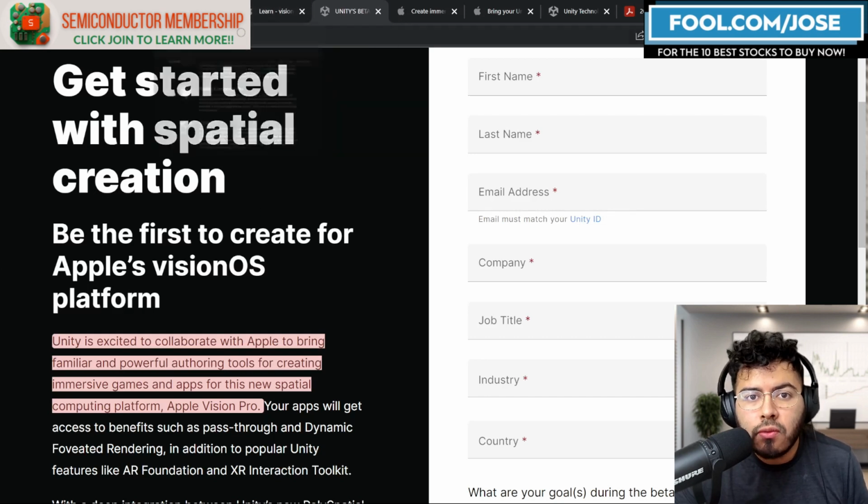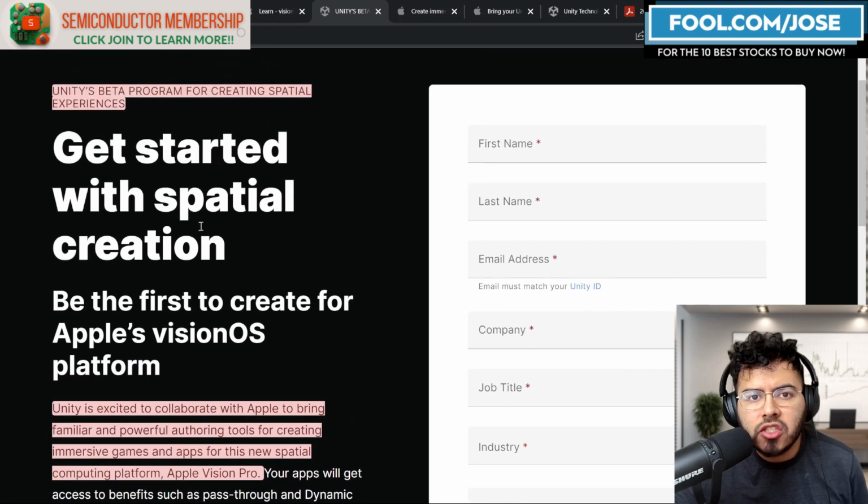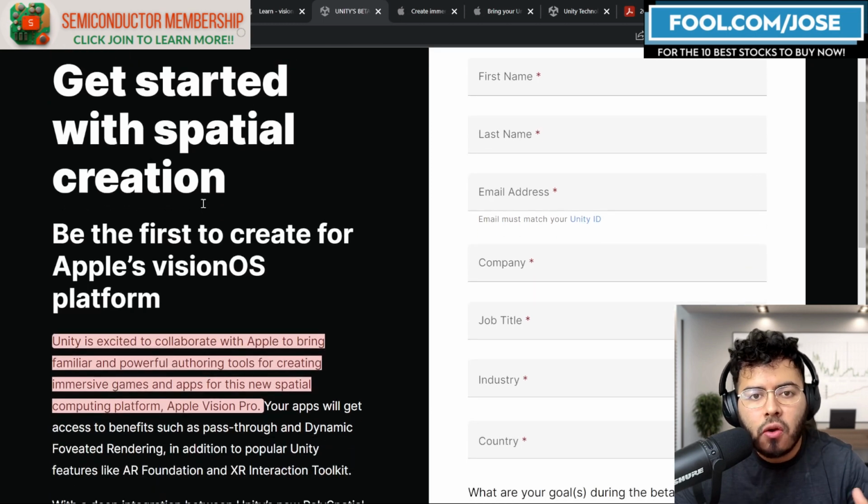So I think this is a great way for Apple to grab those games that have been created for virtual reality or augmented reality for the Meta Platforms Oculus platform, and just push it over into visionOS. So Unity did create a small announcement. They mentioned that Unity is having their beta program for creating spatial experiences. Spatial experiences is what they're calling this visionOS platform. And they mention that Unity is excited to collaborate with Apple to bring familiar and powerful authoring tools for creating immersive games and apps for this new spatial computing platform, Apple Vision Pro.